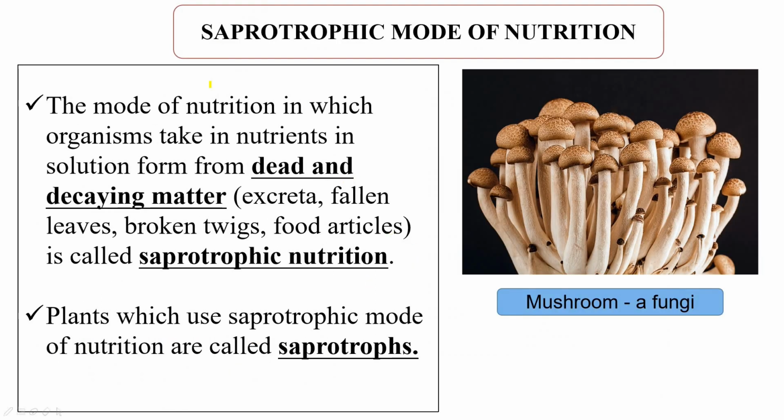We will now study about saprotrophic mode of nutrition. The mode of nutrition in which the organisms take nutrients from dead and decaying matter, for example, excreta, fallen leaves, broken twigs or food articles, is called saprotrophic nutrition, and the plants which use saprotrophic mode of nutrition are called saprotrophs. An example is mushroom.